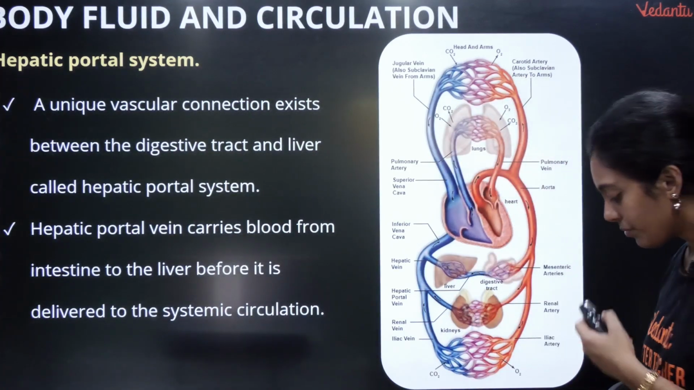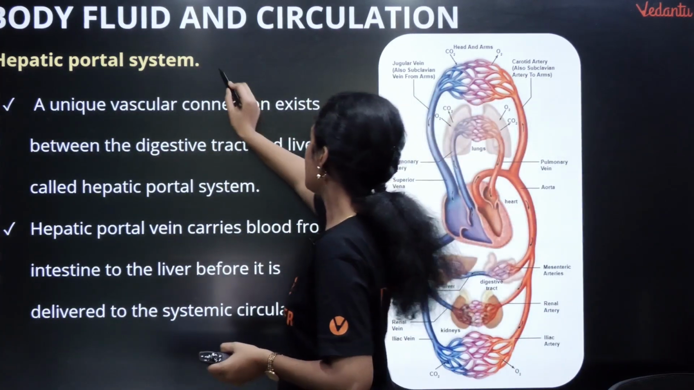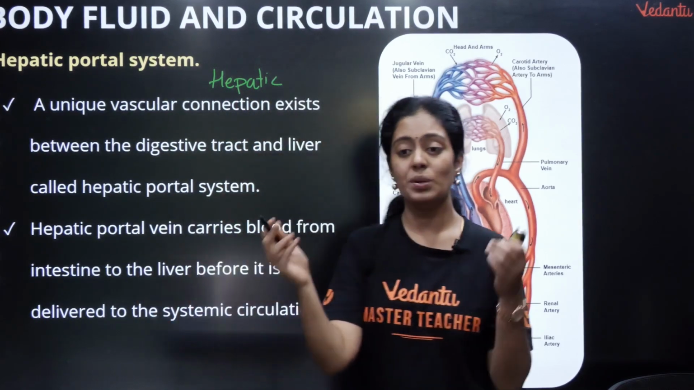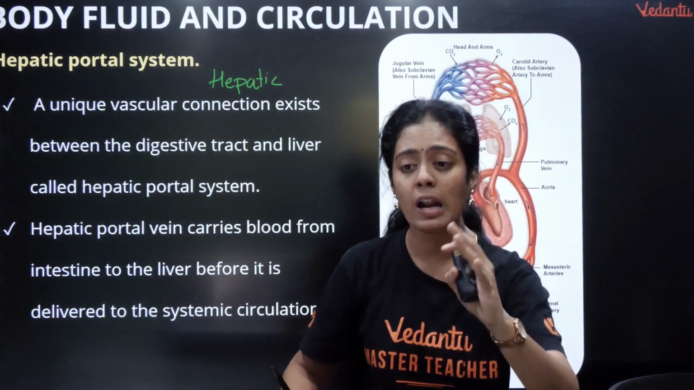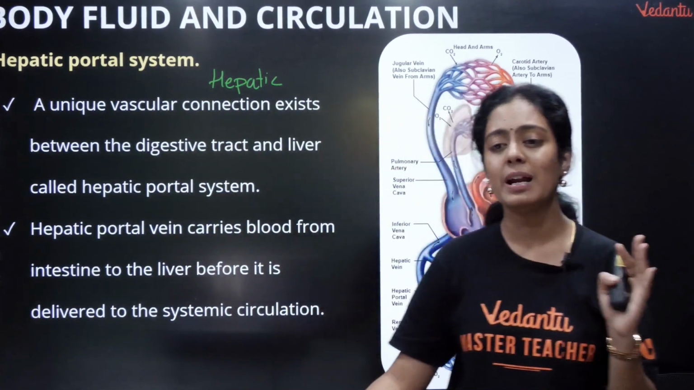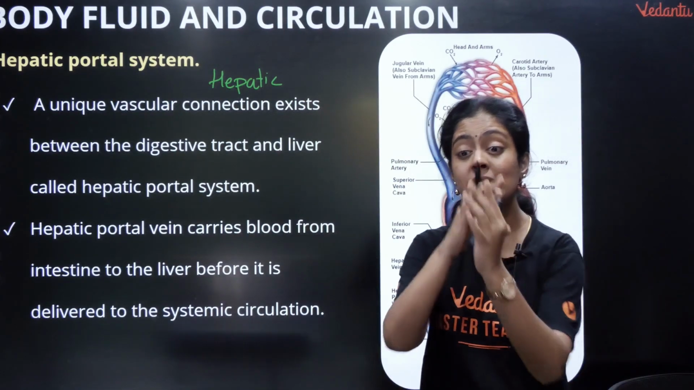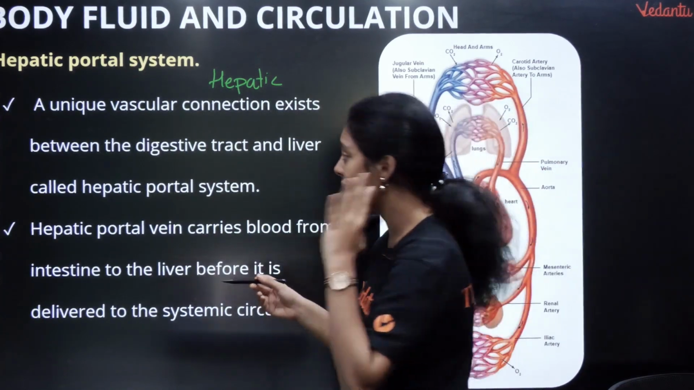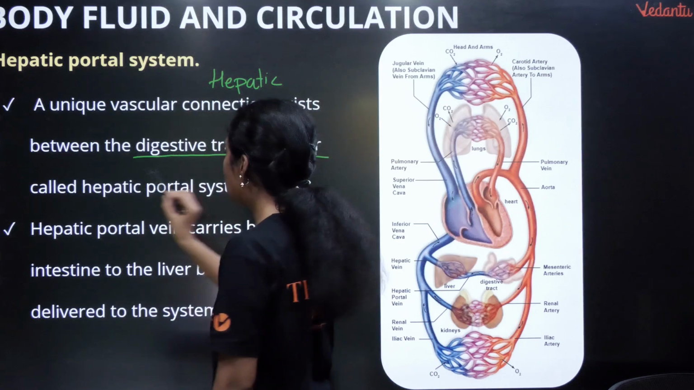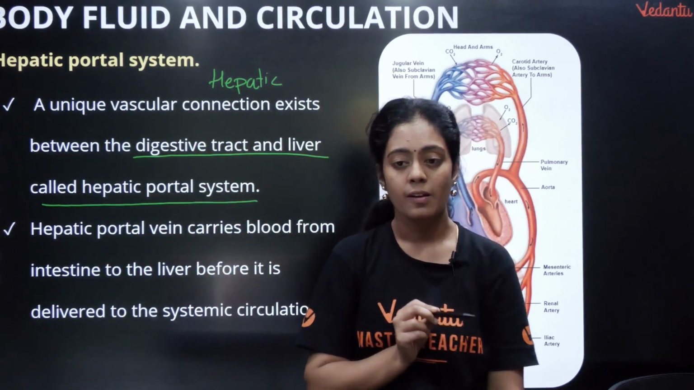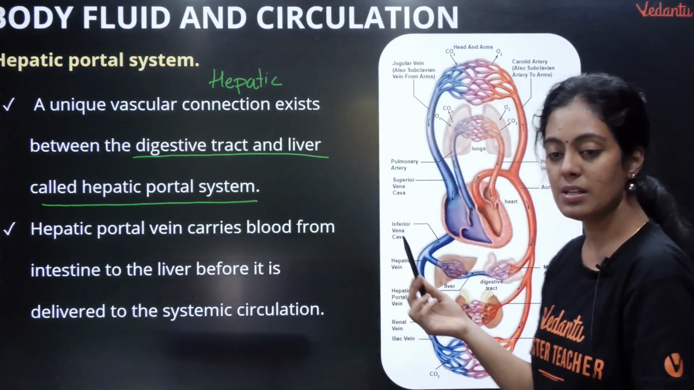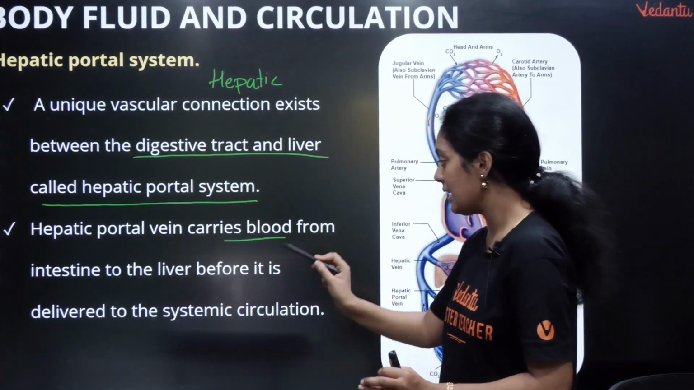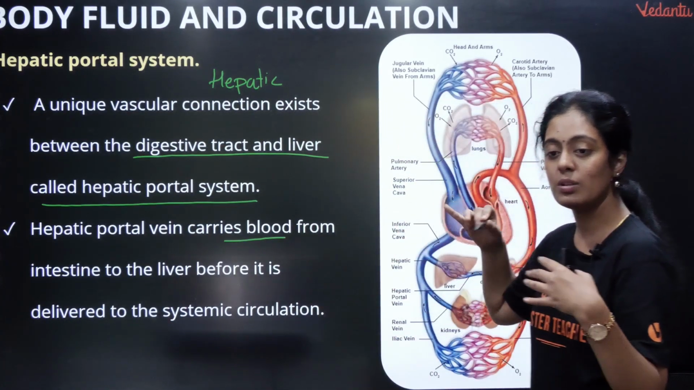ஓகே, நவ் இதை தவிர there is something called as hepatic portal system. நான் சொன்ன மாதிரி you need blood vessels, you need blood to each and every nook and corner of your body. ஆமாவா இல்லையா? நம்ம எல்லாருக்குமே பிளட் தேவை, எல்லா பார்ட்ஸுக்கும் பிளட் தேவை. It's a unique vascular system that exists between the digestive tract and the liver. Okay, that is what we call hepatic portal system. So the hepatic portal vein carries blood from the intestine to the liver before it is delivered to the systemic circulation.